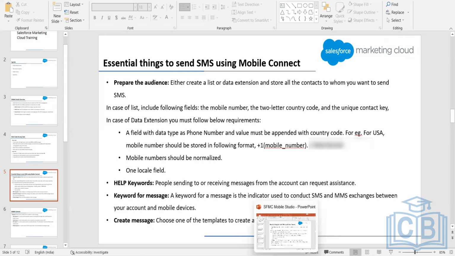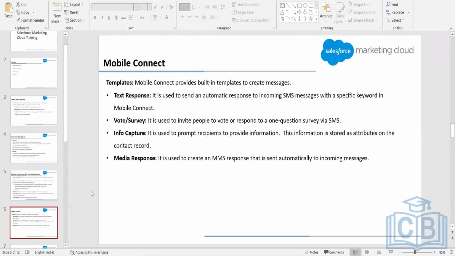So we can create the keyword here, then the paid message. So we have to obviously create the message so that we can deliver it, right? So let's talk about this now.